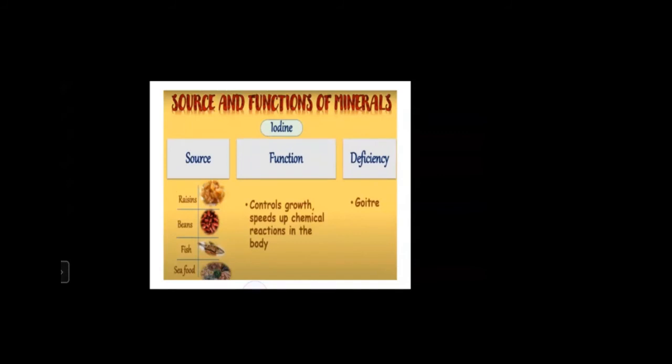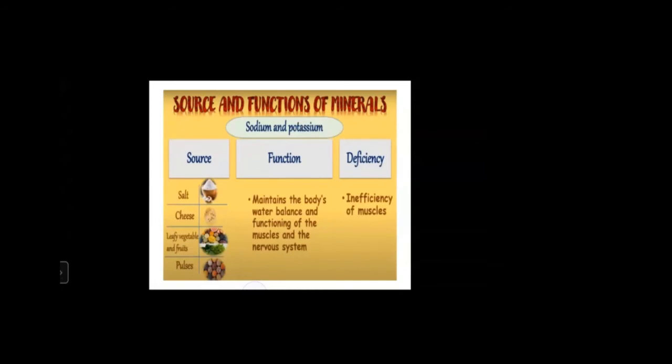Next one, iodine. Iodine we get from raisins, beans, fish and seafood. So what is the function of iodine? Controls growth and the speed of chemical reactions in the body. And if we are not having enough iodine, we will be facing the disease of goitre. Now, what is goitre? A swollen throat. Nowadays it is not seen, but earlier it used to be.